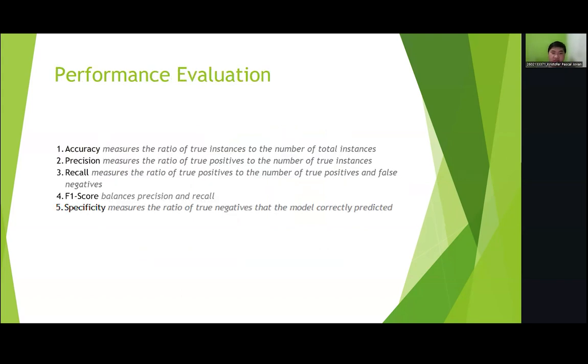We use five metrics to evaluate the performance of our machine learning algorithm. Accuracy measures the ratio of true instances to the number of total instances. Precision measures the ratio of true positives to the number of predicted positive instances. Recall measures the ratio of true positives to the number of true positives and false negatives. Specificity measures the ratio of true negatives that the model correctly predicted. However, in machine learning, there exists a trade-off between precision and recall, where an increase in one metric would reduce the other. We use F1 score, which measures the harmonic mean between precision and recall, to balance these metrics.